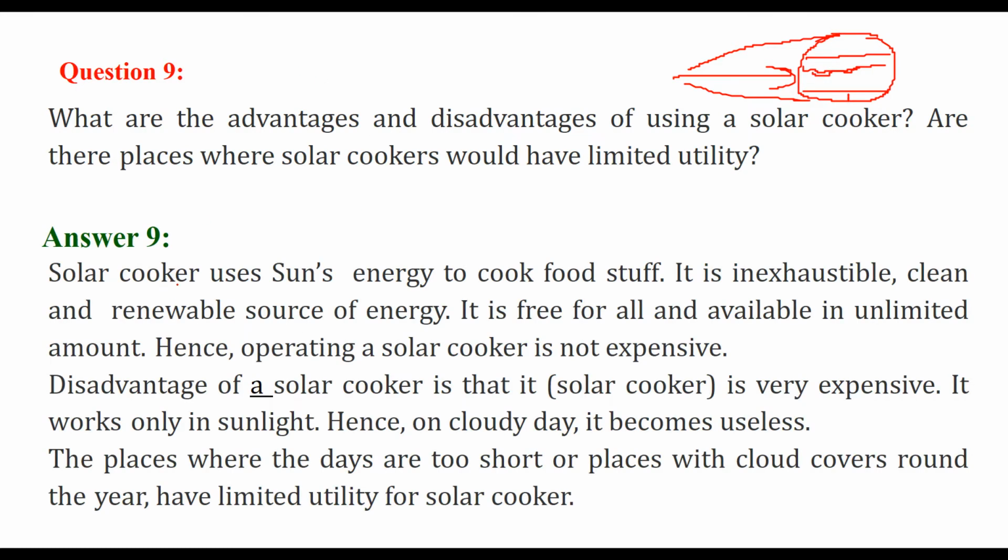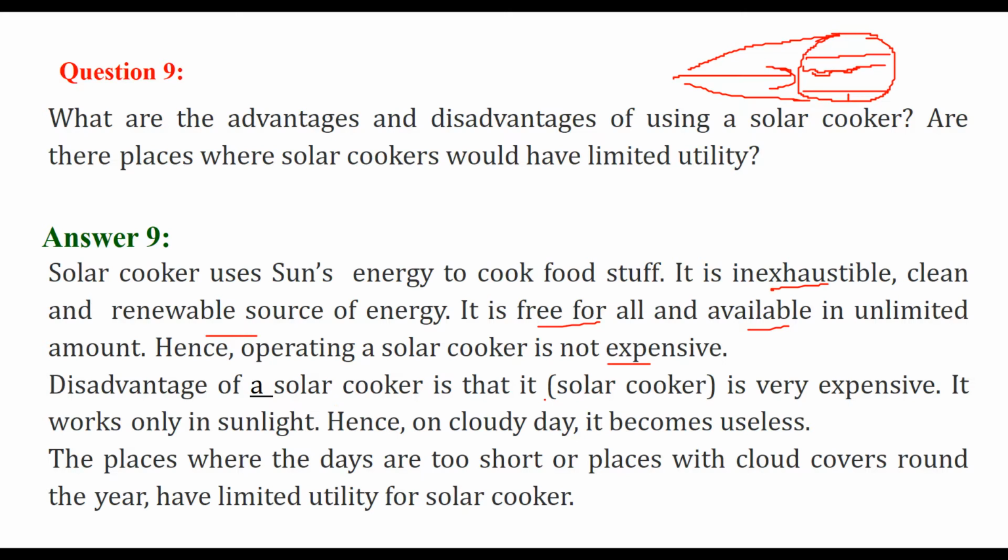So solar cookers use sun energy in order to cook foodstuff. Sun energy or solar energy is an inexhaustible, very clean and renewable source of energy. It is free for all. Nobody is going to charge for it, and it is available in abundance, in unlimited amount. So operating a solar cooker is essentially not expensive, right? But the disadvantage is also there.